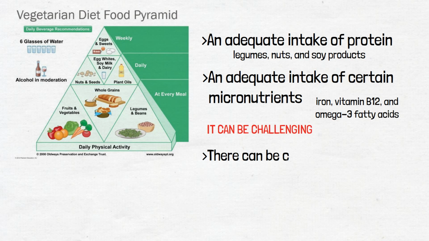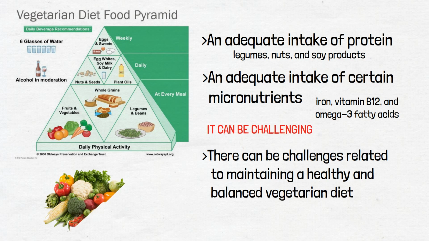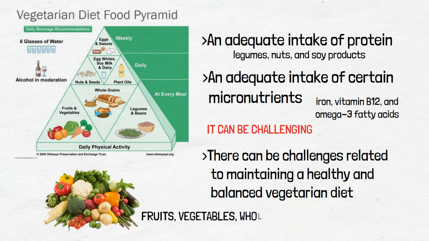Finally, there can be challenges related to maintaining a healthy and balanced vegetarian diet. It is possible to consume a vegetarian diet that is high in processed foods, refined carbohydrates, and saturated fats, which can be detrimental to health. It is important for vegetarians to focus on consuming a variety of nutrient-dense whole foods such as fruits, vegetables, whole grains, legumes, and nuts to ensure a healthy and balanced diet.